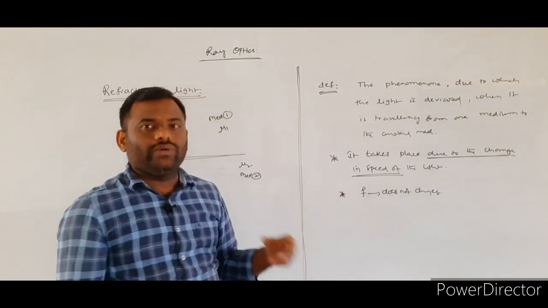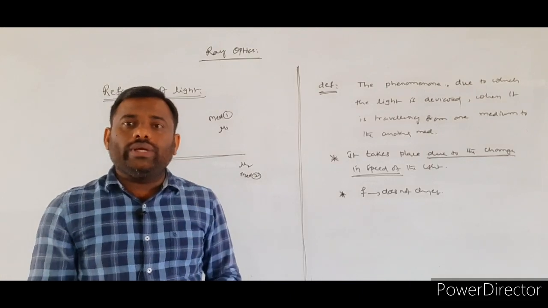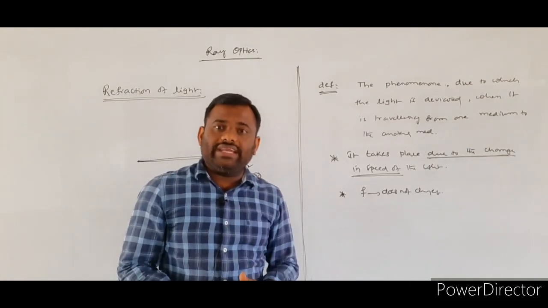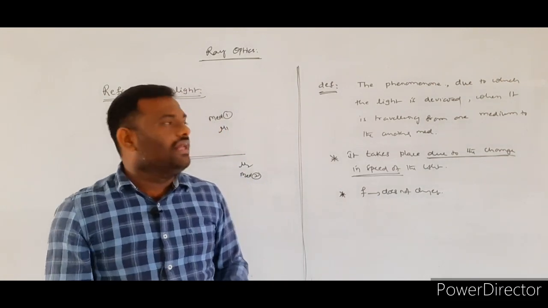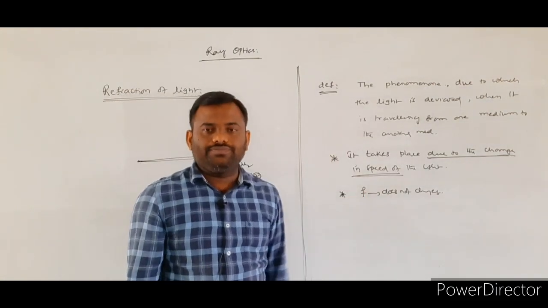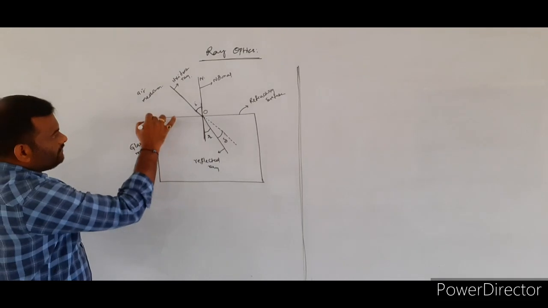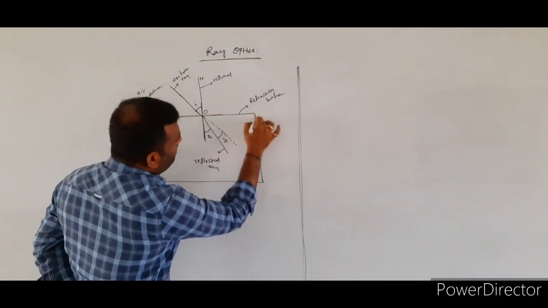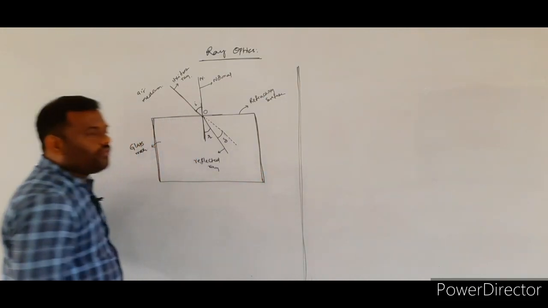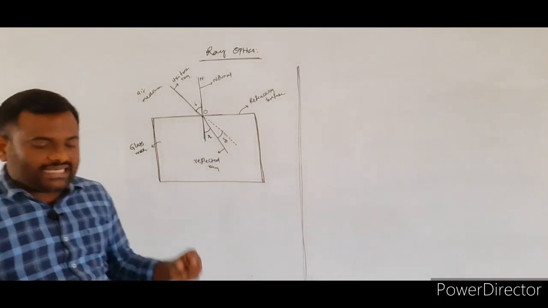Now we are going to explain, whenever the light is undergoing the refraction, how can we define its angle of incidence, angle of refraction, angle of deviation from the corresponding diagram. We consider a refracting medium. What is that? Refracting medium. So why are we saying that the medium is a refracting medium?